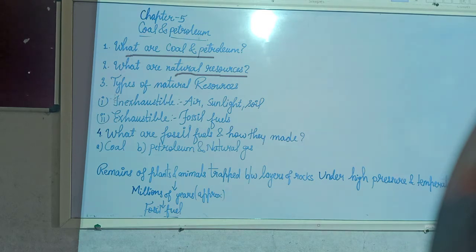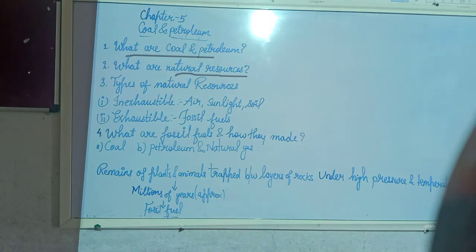Now talking about the types of natural resources, basically there are two types: renewable natural resources and non-renewable natural resources. Renewable means those which can be renewed, and non-renewable means those which can't be renewed.